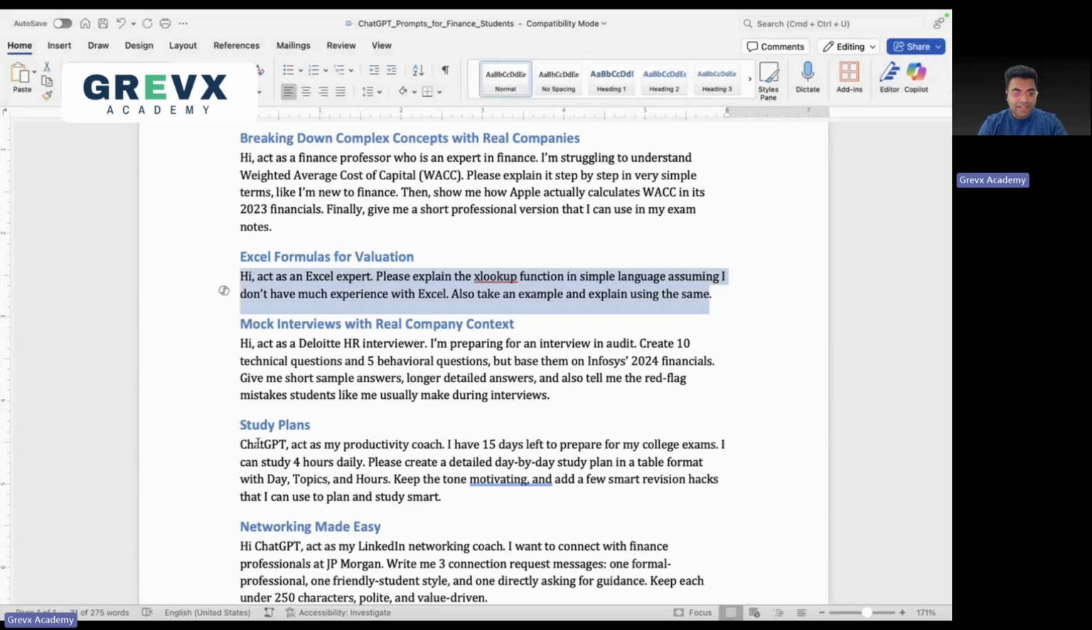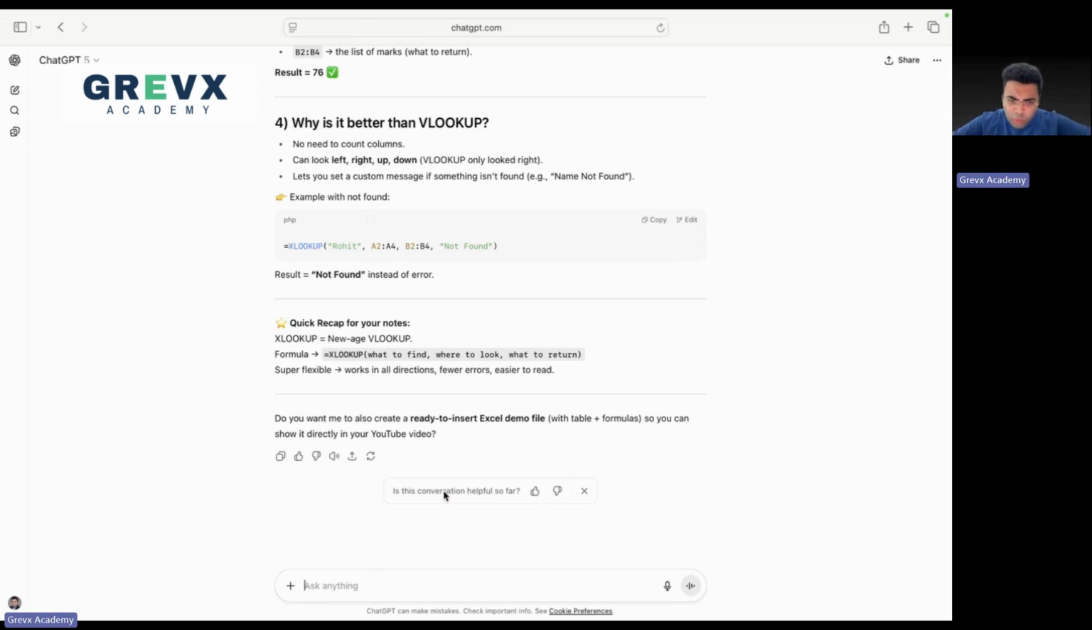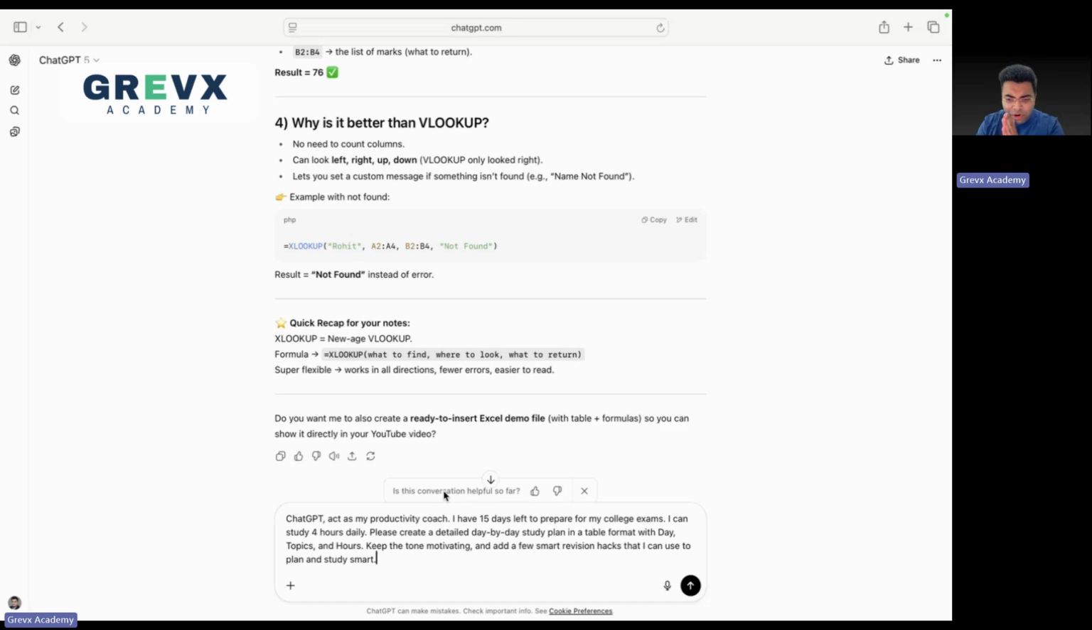The third one: suppose you are having an exam and you want to make a study plan. You want GPT to help you make a study plan for you. All right, that's GPT coming to your rescue again.